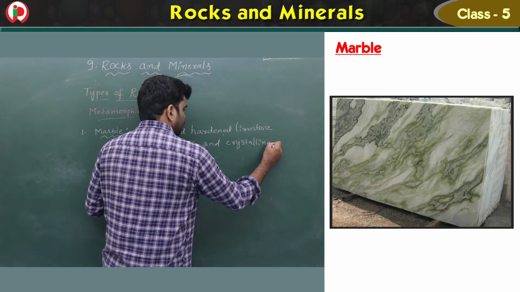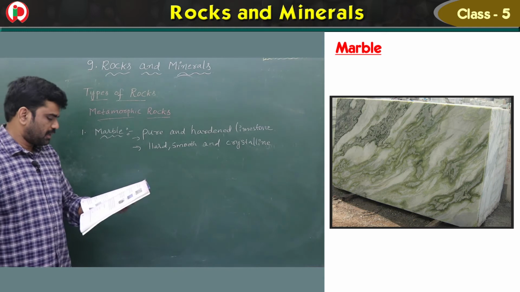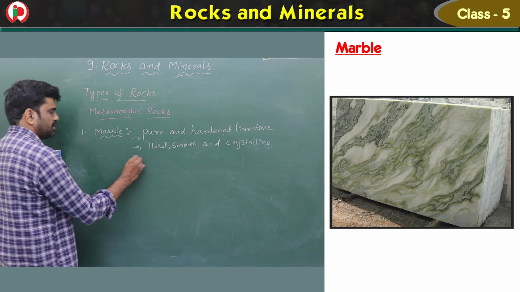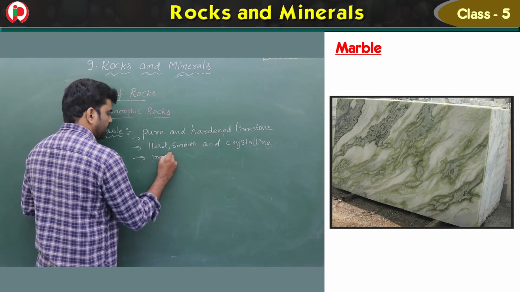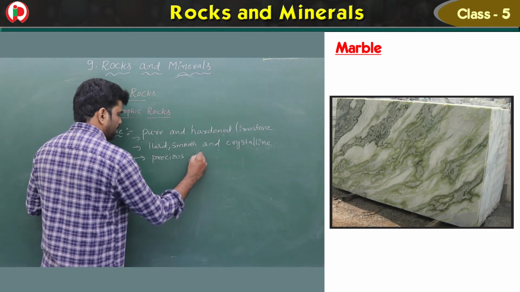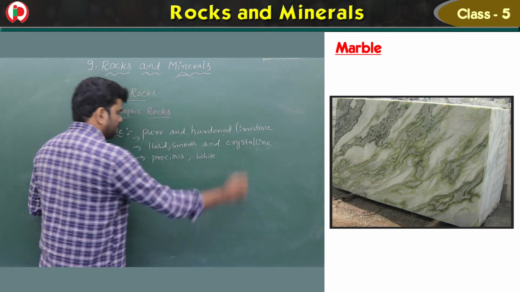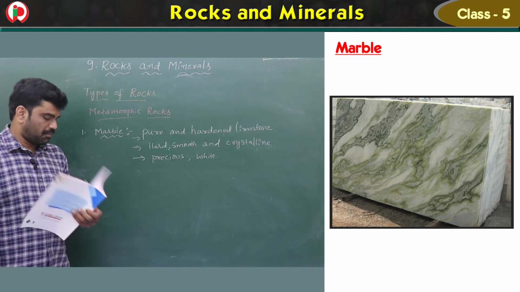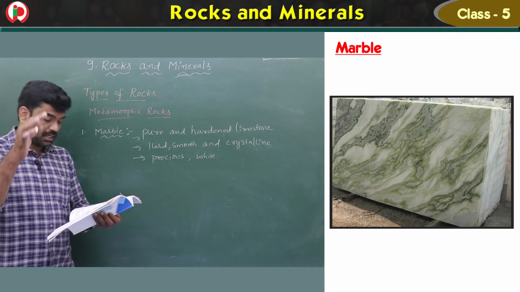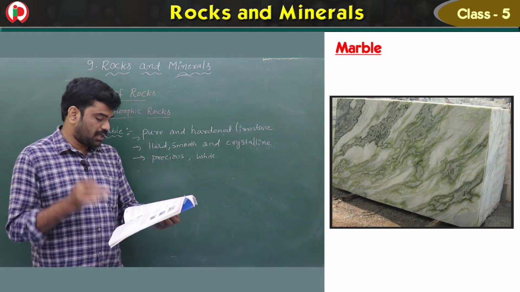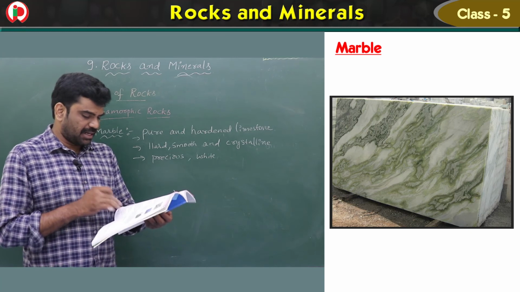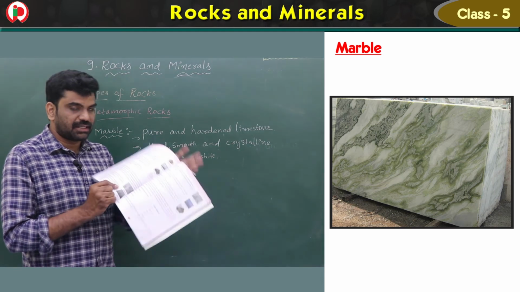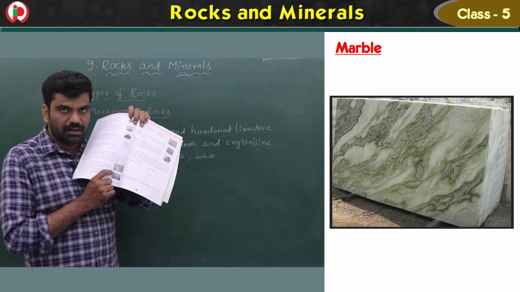Hard, smooth, and crystalline. It is a precious building material which is generally white in color. So among the metamorphic rocks, first one is the marble. Marble is pure and hardened limestone. It is hard, smooth, and crystalline, and that means it's like a crystal, children. It is precious building material which is generally white in color. You can see the figure here, marble.